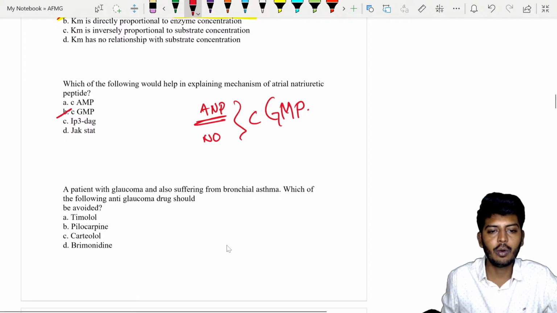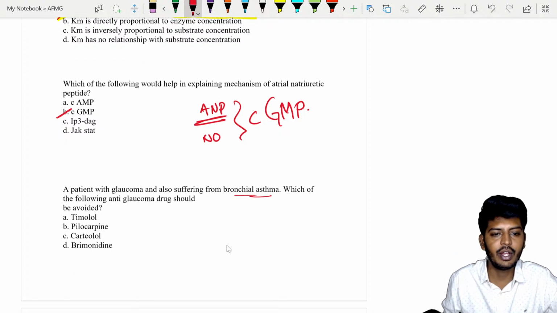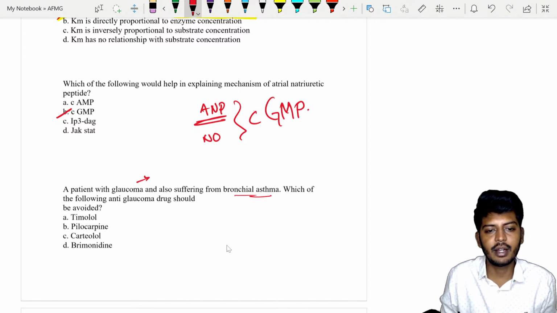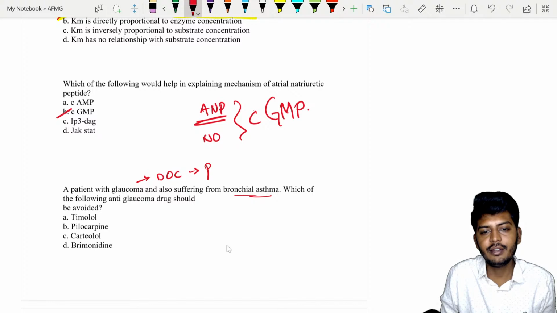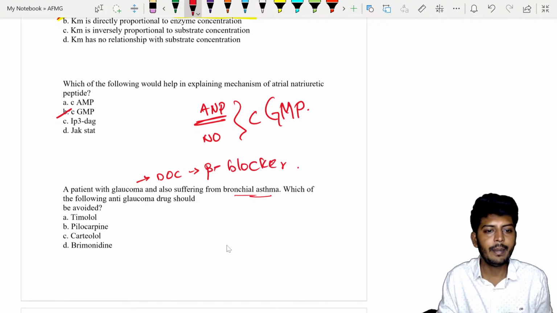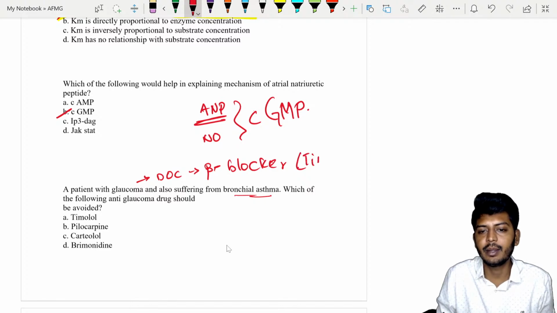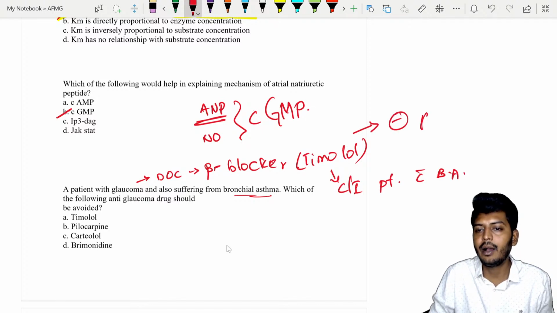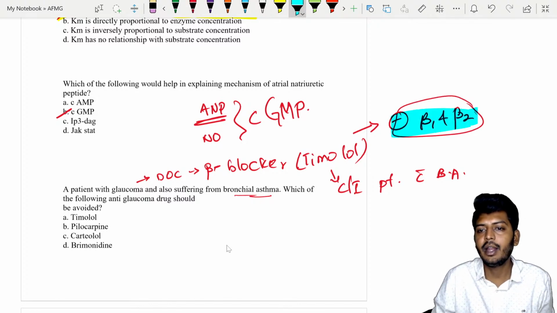Now, a patient with glaucoma who is also suffering from bronchial asthma, which of the following anti-glaucoma drugs should be avoided? The first line drug for glaucoma is always a beta blocker, timolol. Timolol is the drug of choice, but it is absolutely contraindicated in a patient with bronchial asthma, because timolol blocks both beta 1 and beta 2 receptors.